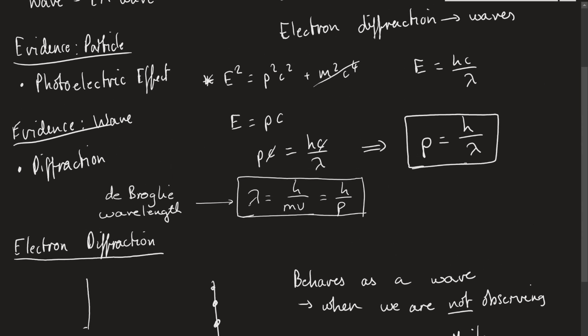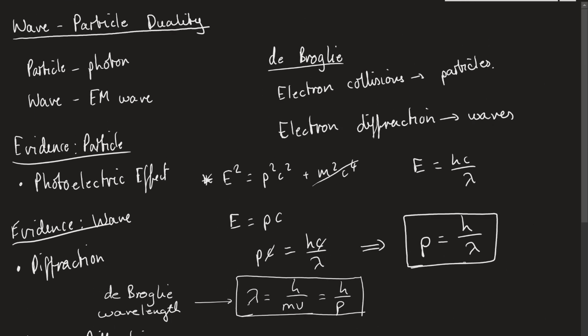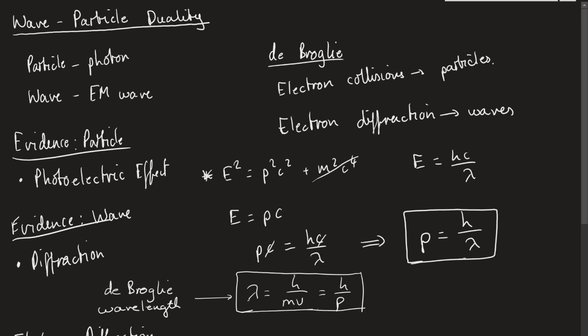But what you actually have to know for your A-levels is this bit up here. Basically this equation and the idea that we have evidence for both wave and particle natures of all particles. So this is wave-particle duality. Hopefully this is interesting and makes sense.